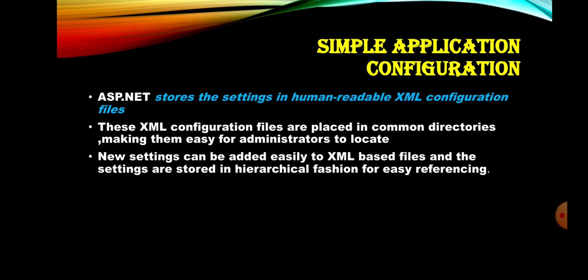Next, simple application configuration. Configuration means changes in settings, that is, changing the application settings. That is simple application configuration. There is a configuration file in each and every application. Likewise, ASP.NET consists of an XML configuration file, which is placed in a common directory. Why are they placed in a common directory? Because it is easy for the administrator to change the settings.